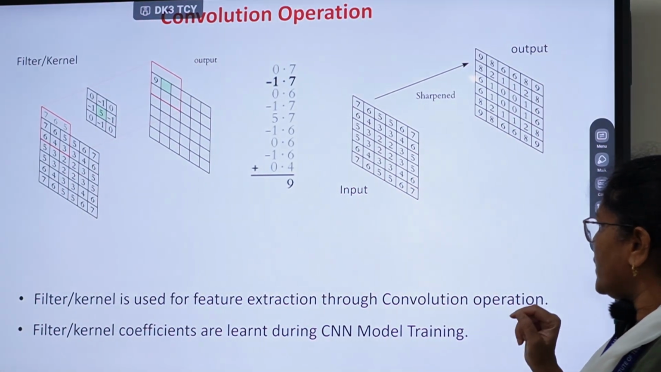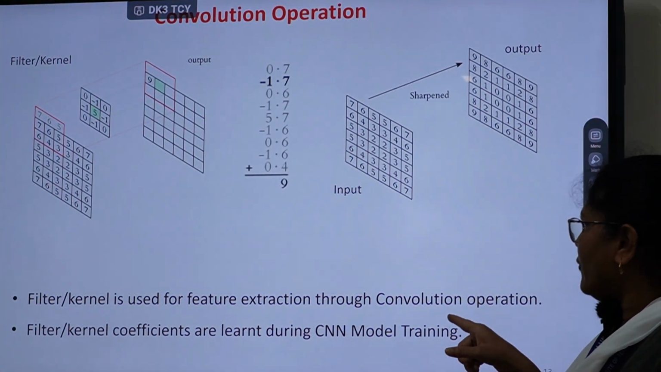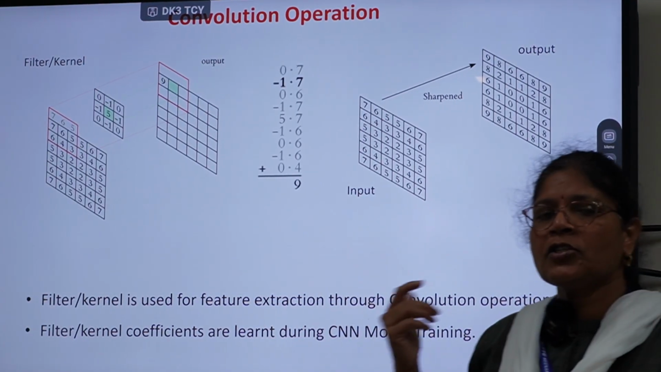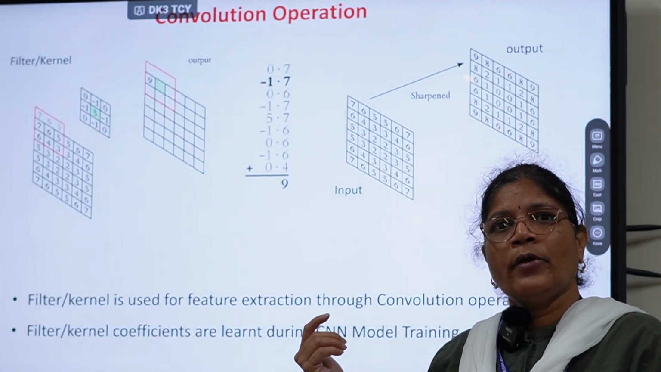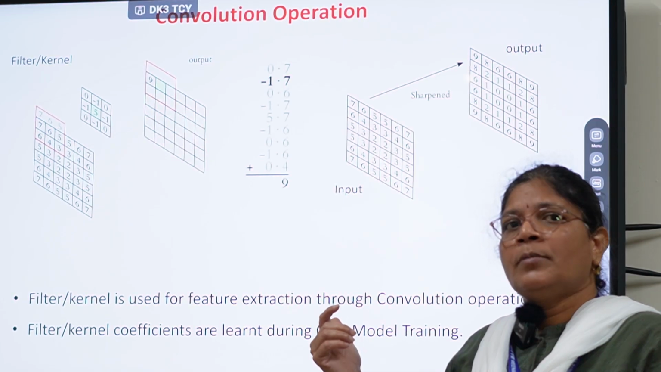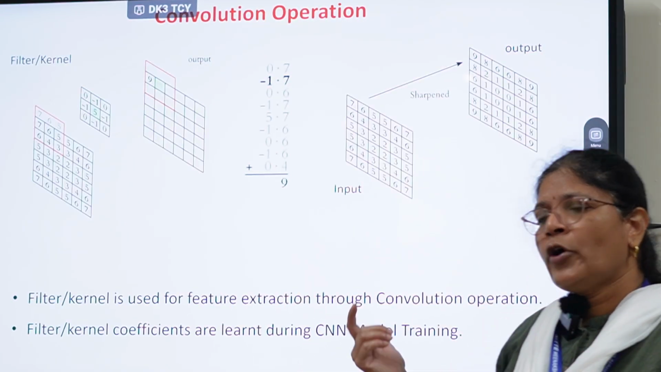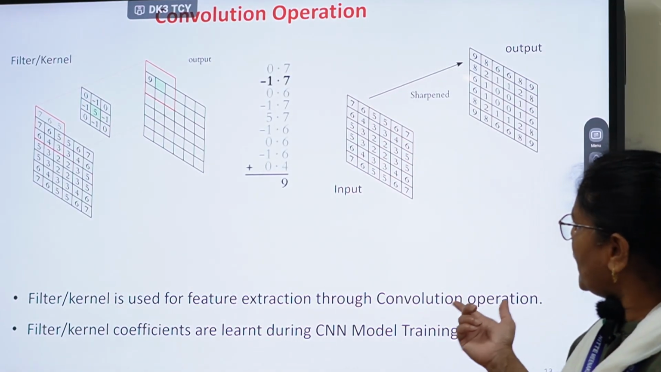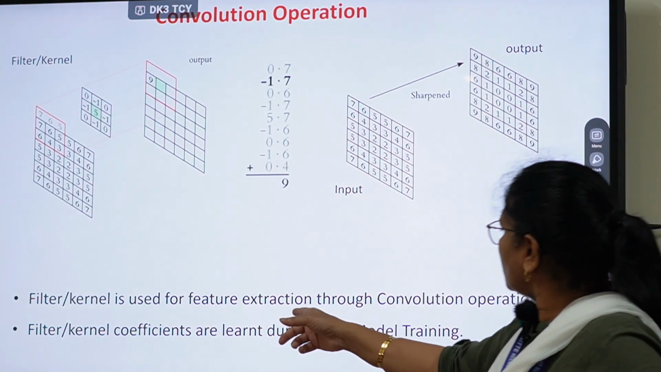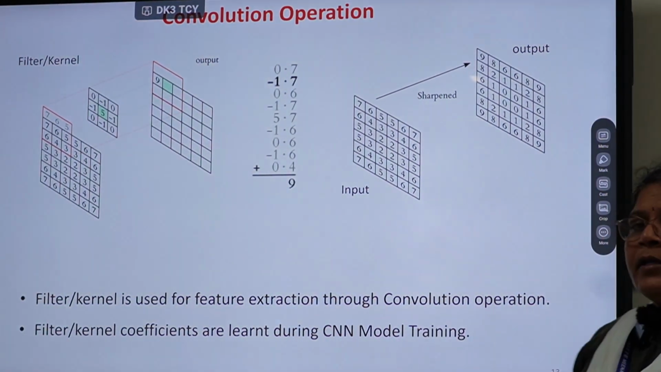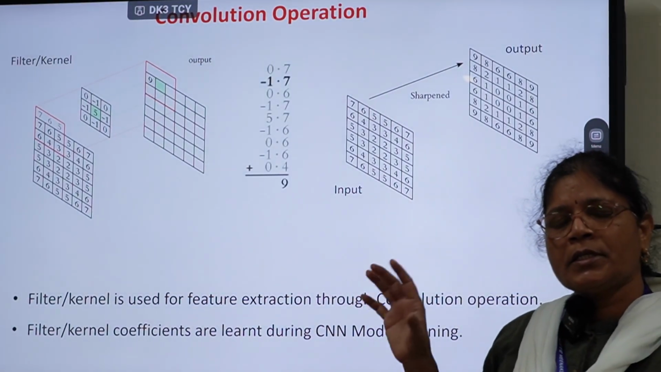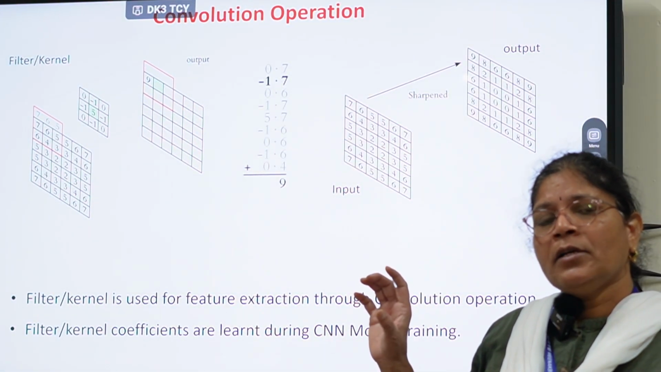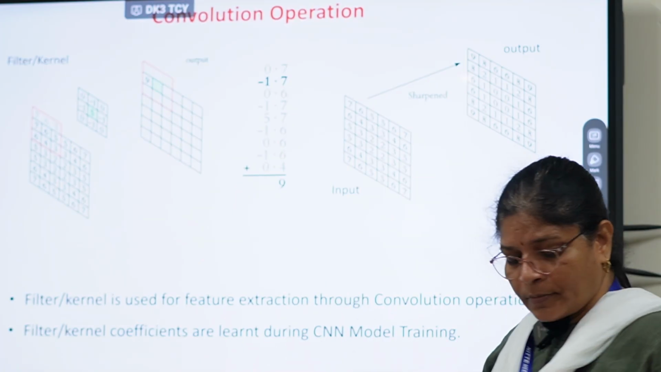Filter, also known as kernel, its coefficients are learnt during CNN model training. That means that in traditional image processing, the filter coefficients are predetermined. But in CNN, the coefficients are initially initialized with some random values and they take to final values through the model training. And the coefficients of the final filter are such that they are able to extract the desired features from the image.